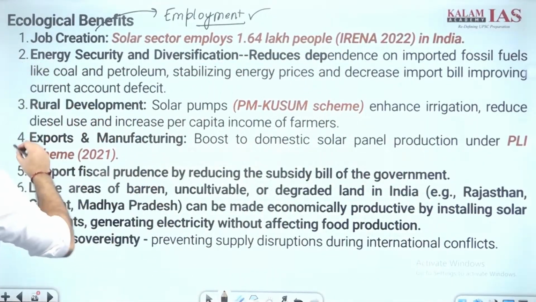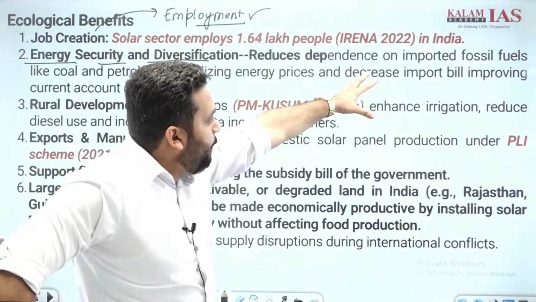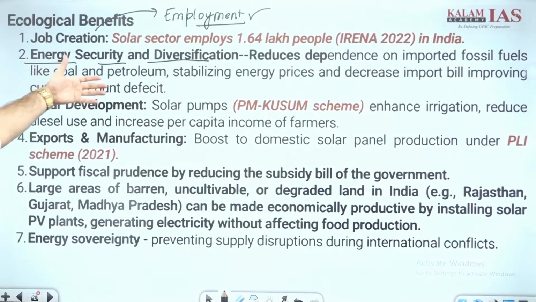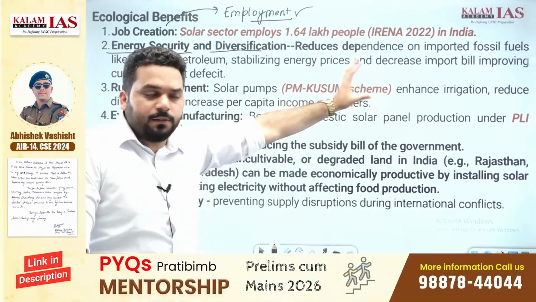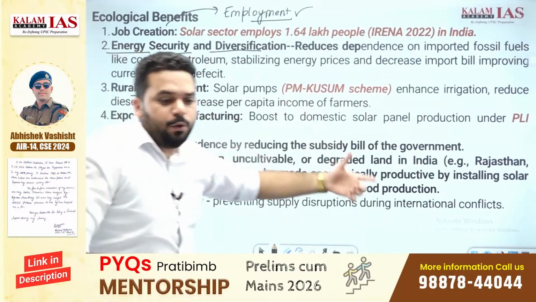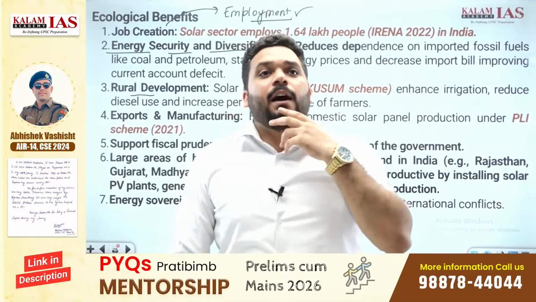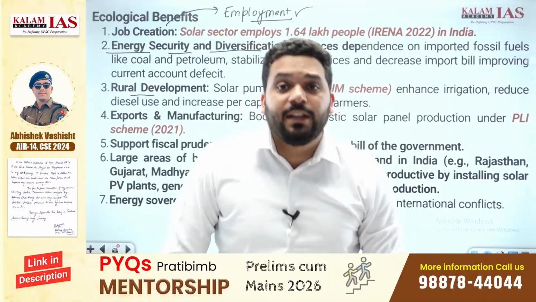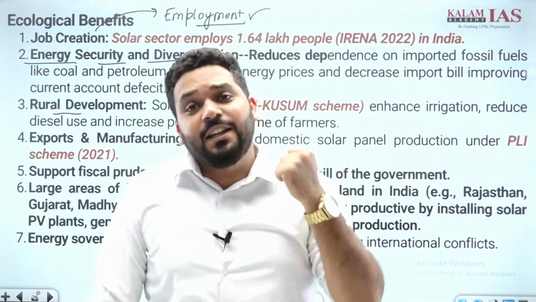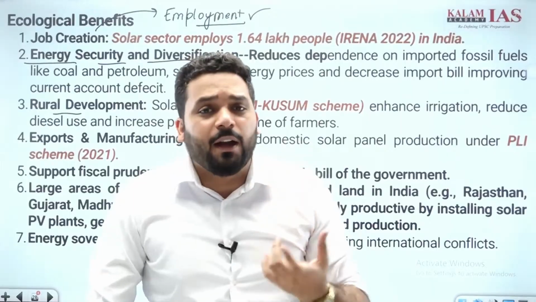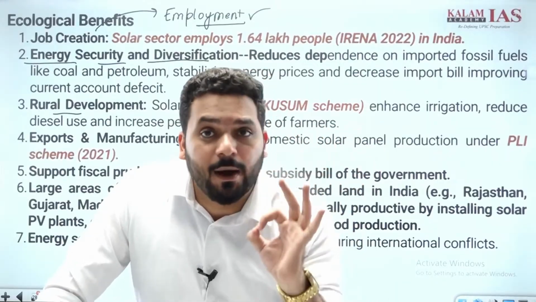Okay. Energy security and diversification. क्या होगा इससे? Dependence कम हो जाएगी imported fossil fuels की, and coal and petroleum, stabilizing energy prices and decreasing import bill. I have subsumed 3 to 4 points within this. Okay. Then rural development, primary sector, I can go to agriculture where through PM Kusum the individual farmers' income is going to increase, and reliance on coal is going to reduce, reliance on diesel is going to reduce, and greener crop production, green GDP. आप कितनी चीजों से कनेक्ट कर सकते हैं, but your point of view should be that every point I'm writing is meeting the economic benefits demand properly,